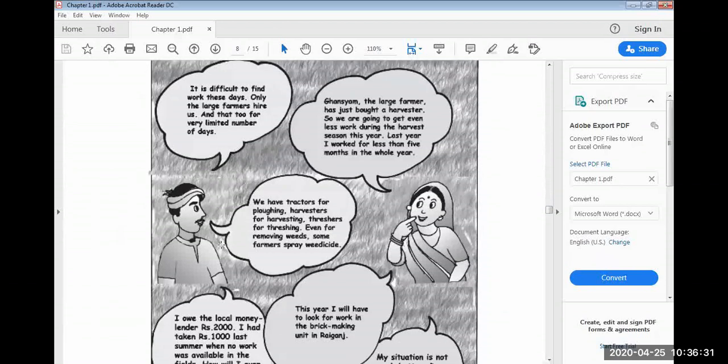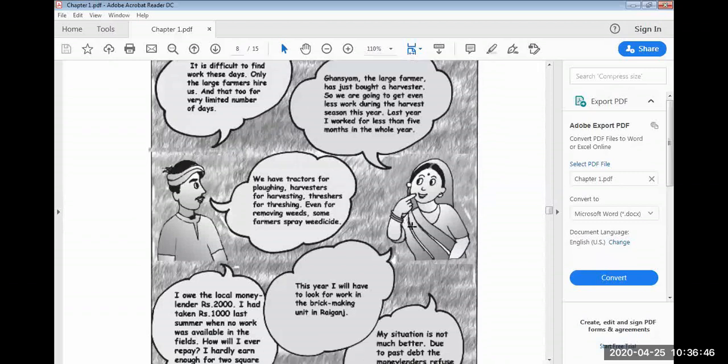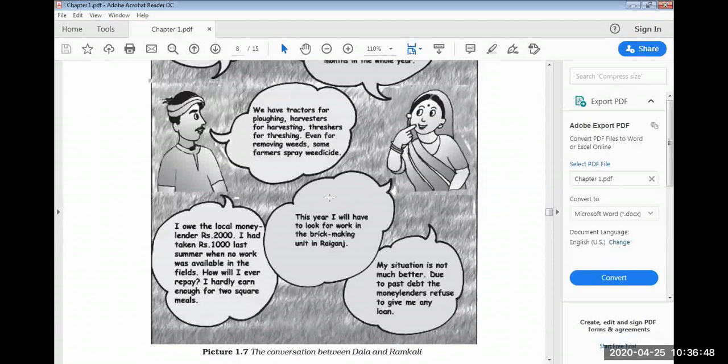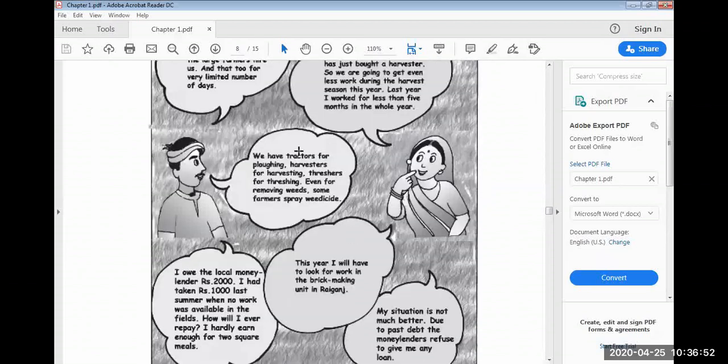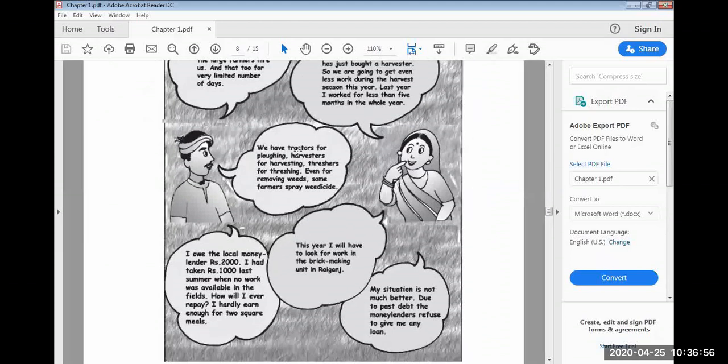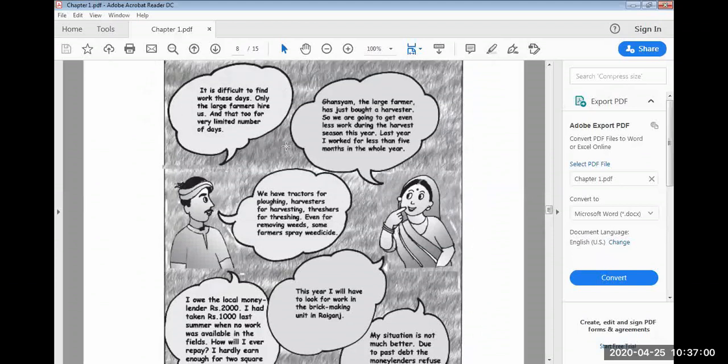Okay, 3 minutes is left. I'm going to show you one picture here. Everyone see the screen. This man's name is Dala and she's Ramkali. Correct? A conversation between Dala, D-A-L-A, and Ramkali. Just see. Okay, I'm showing you.